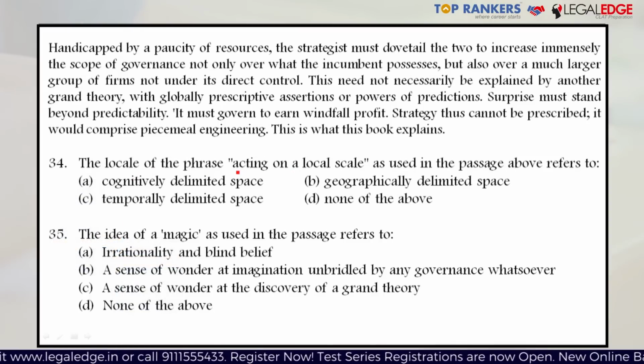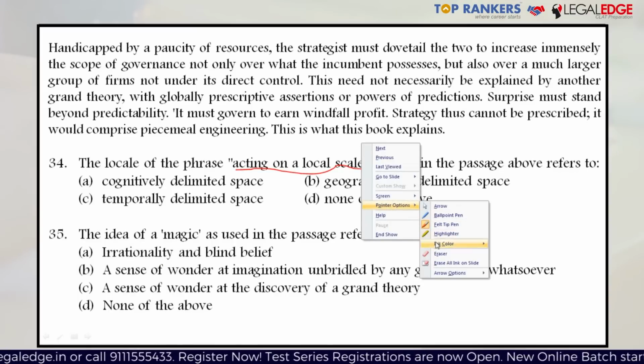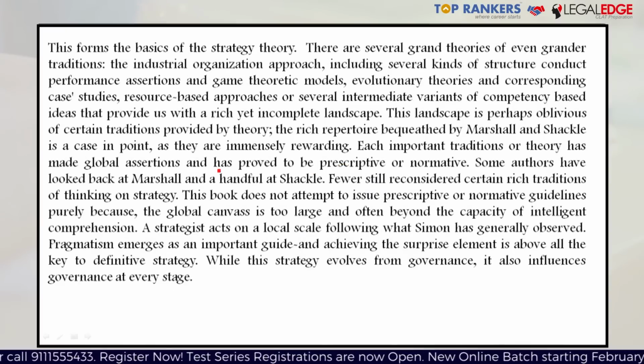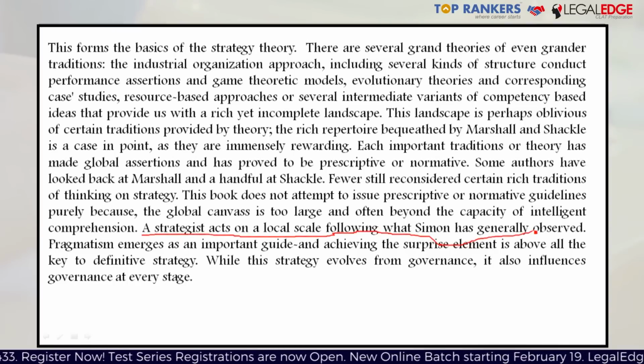Here, this particular phrase acting on a local scale hasn't been given directly. However, it has been alluded to. So in this particular case, let's find out the sentence where we get this. Here, in the seventh last line, you will find this statement: a strategist acts on a local scale, following what Simon has generally observed.